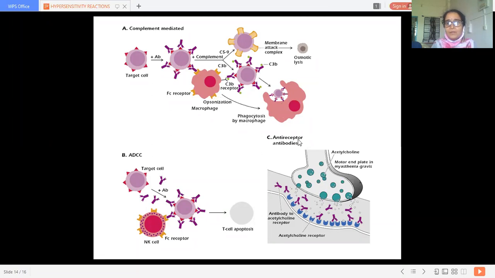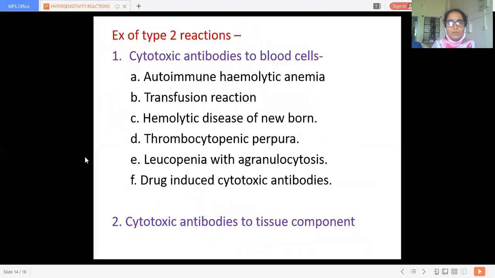Now again this is a similar thing, that is antigens, the target cell attached with the antibodies. These antigens attached with the antibodies will get attached with this NK cell, that is natural killer cells, with the help of Fc receptors. Okay, and they make phagocytosis possible. Cellular T cell apoptosis may occur. So this is the other figure of complement mediated type 2 hypersensitivity reaction.